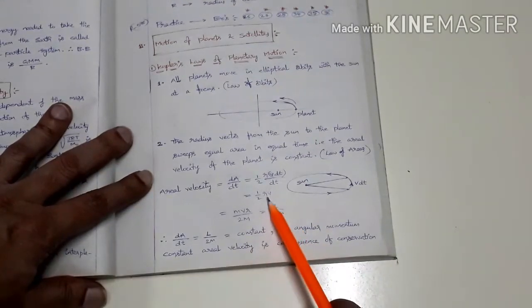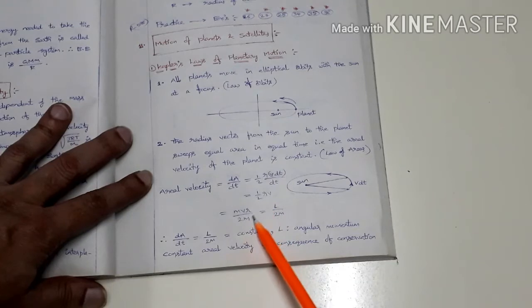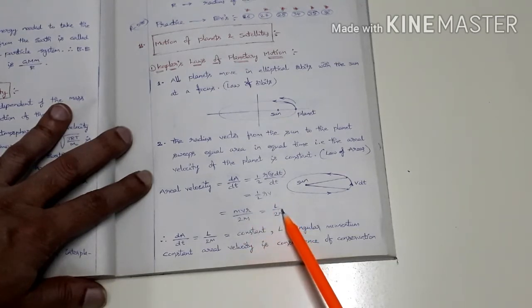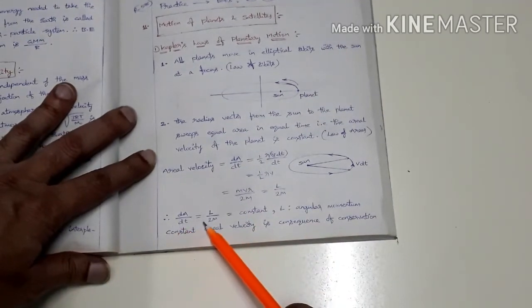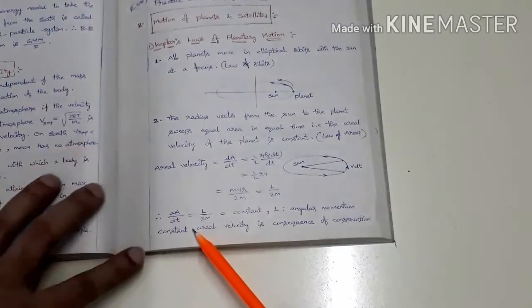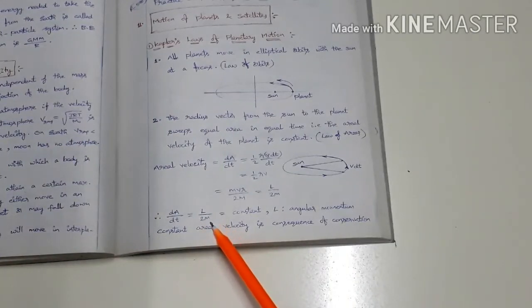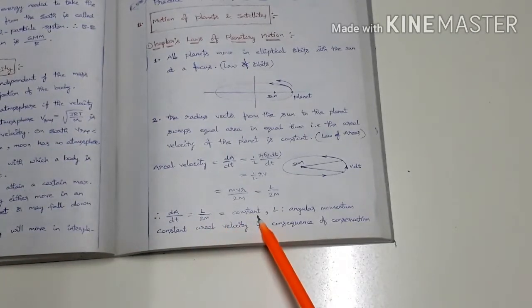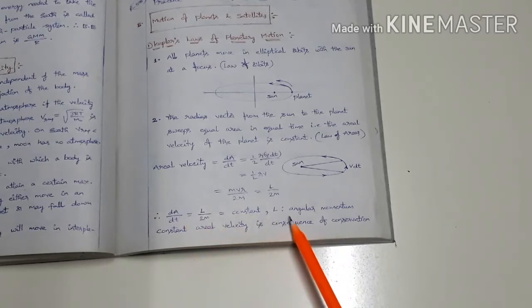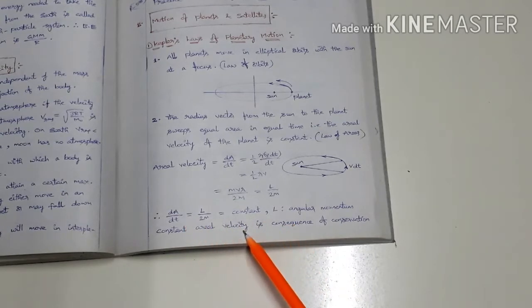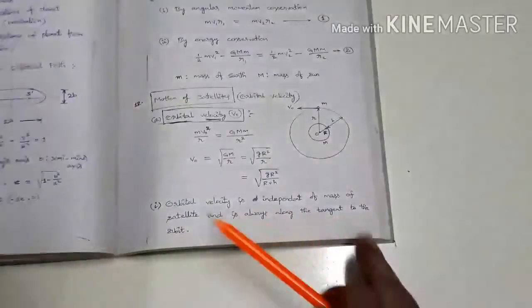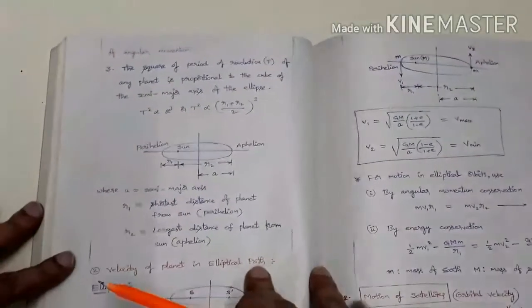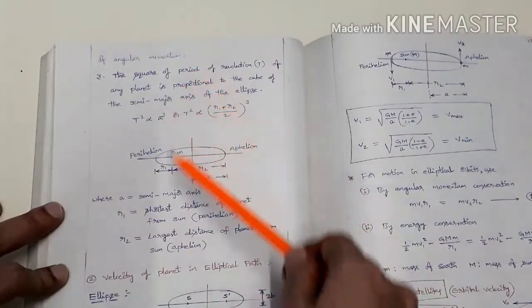So multiplying this with m and dividing by m, we get m v r by 2m. This is equal to L by 2m, because m v r equals L, the angular momentum. So therefore dA by dt equals L by 2m, which is constant. So constant aerial velocity is a consequence of conservation of angular momentum.